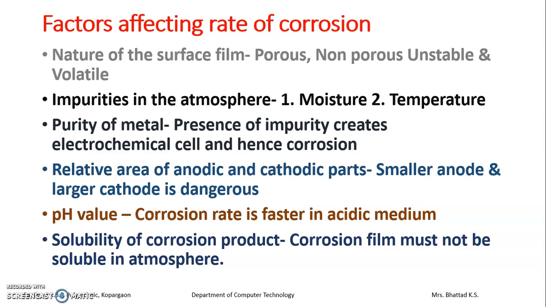Next one is solubility of corrosion product. Corrosion product म्हणजे corrosion ची जी फिल्म सरफेस वरती मेटलच्या तयार होते ती जर soluble असेल तर काय होईल? If it is soluble, then the inside metal is always exposed to atmosphere. Means a soluble corrosion film is dangerous. The corrosion film formed over the surface of the metal must be insoluble so that it creates again a physical barrier and avoids further corrosion of the metal.